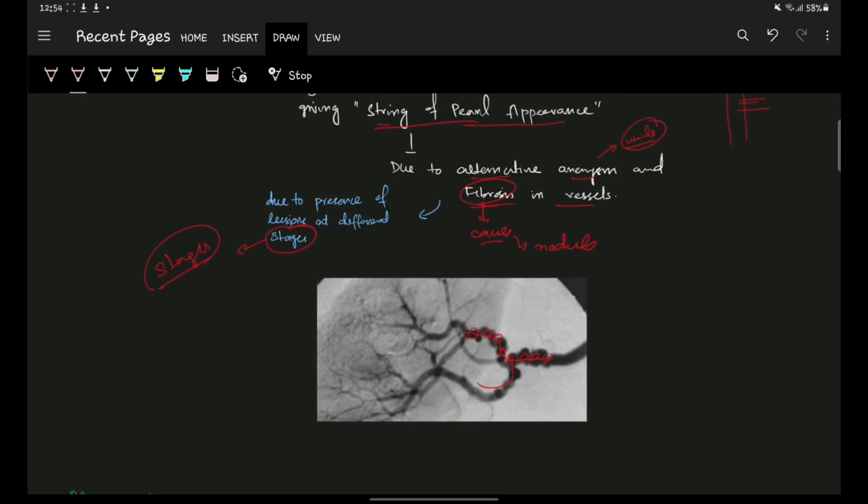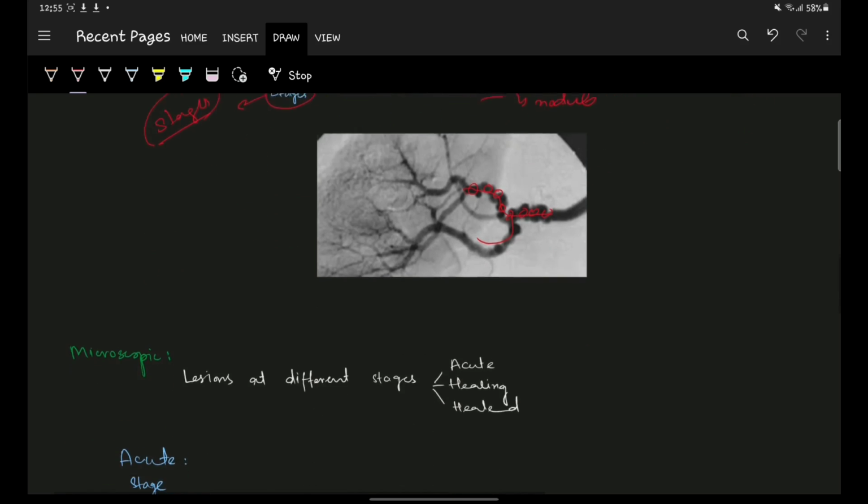Some are at the level of healing, some at the level of active inflammation, some are at the level of already healed stages. So there are many stages of the lesions in polyarteritis nodosa. This can cause the alternative aneurysm and fibrosis in the vessel, which give rise to string of fold appearance.